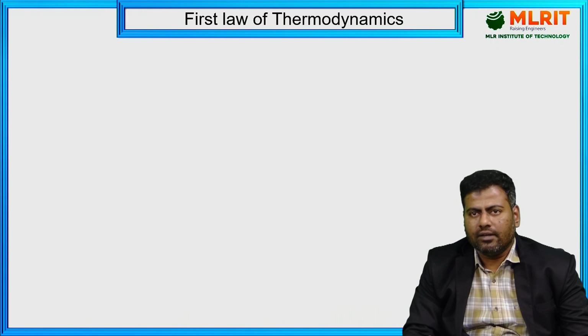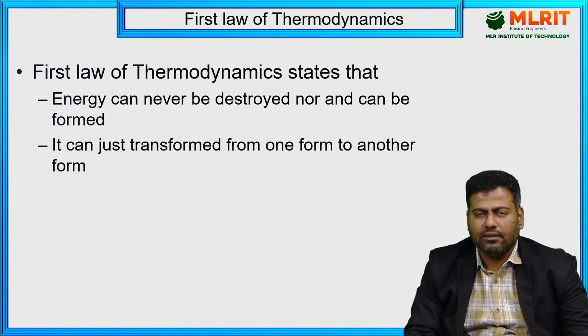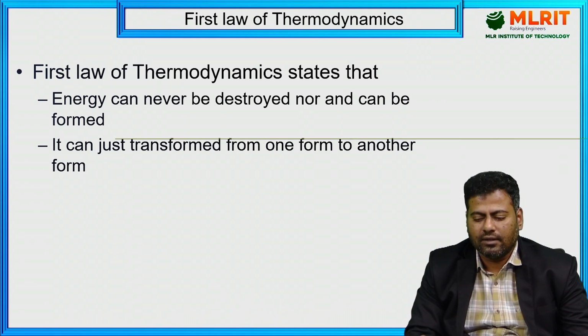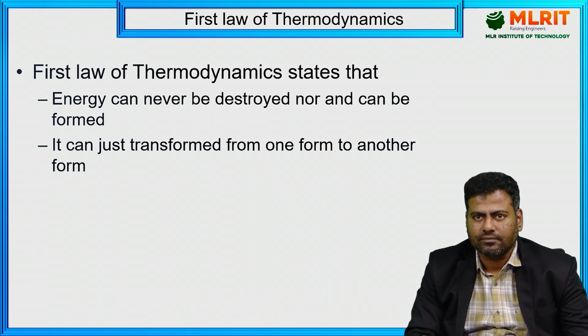I'm just recalling what the first law of thermodynamics states and what its purpose is, as we already discussed in unit number 1. With that we can discuss the limitations. Everyone knows that the first law of thermodynamics states that energy can never be destroyed nor formed, and it can just transform from one form to another form.